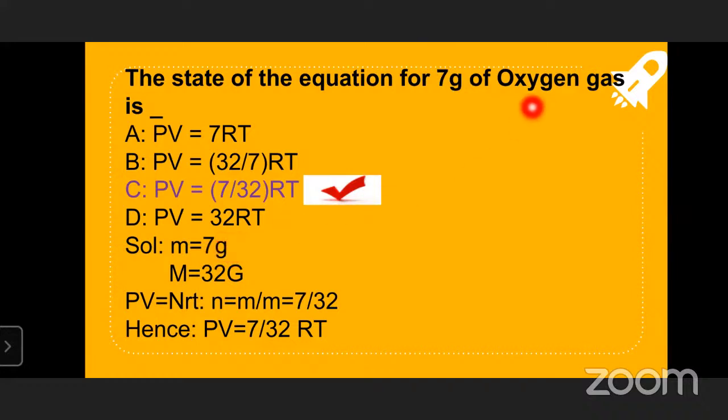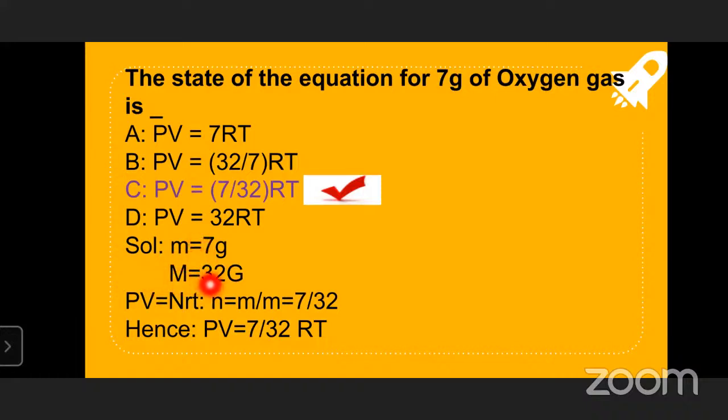7 grams. And oxygen molar mass is how much? That is O2, which is nothing but 16 plus 16. So 2 oxygens will be there. For each oxygen, 16 grams. The molar mass of oxygen is 32 grams. Everybody knows it. And PV equals nRT is the formula.